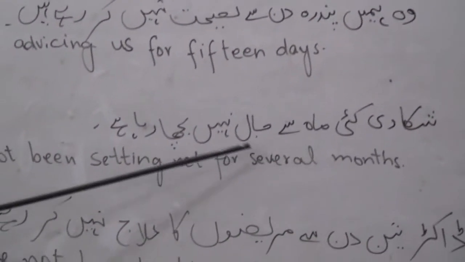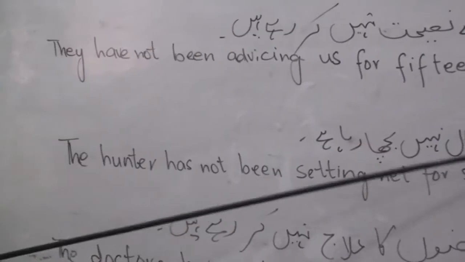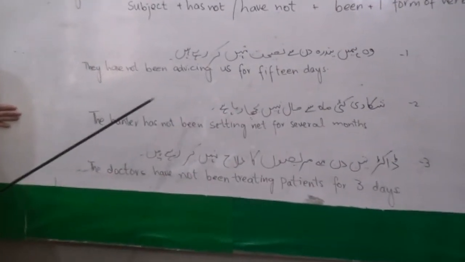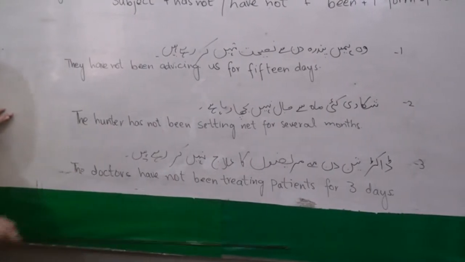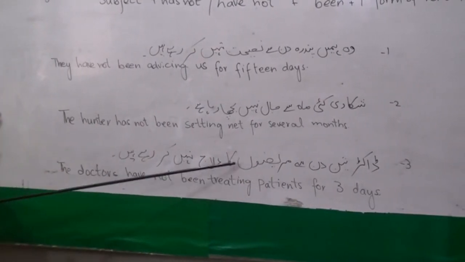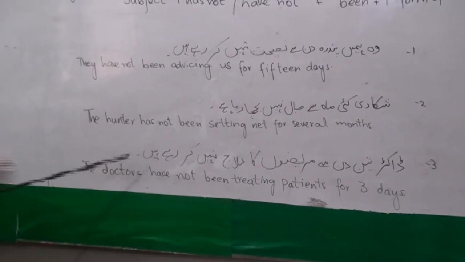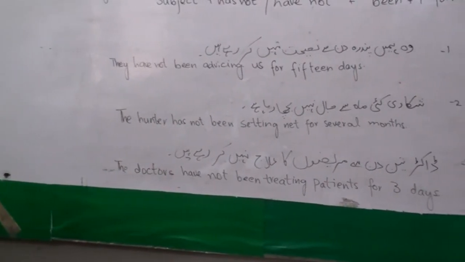The hunter has not been setting net for several months. The doctors have not been treating patients for 3 days. In negative sentences, we use not with has or have.